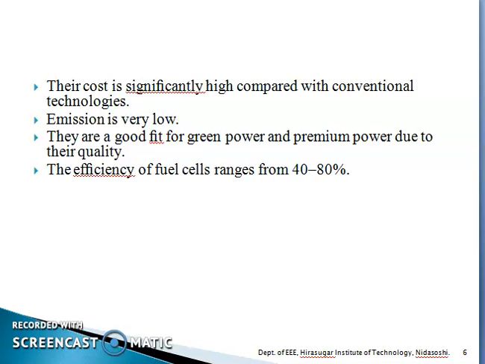The researchers are trying to increase the power generation by using the different types of renewable energy resources as we discussed in this video lecture. The next part we'll discuss in the next video lecture.